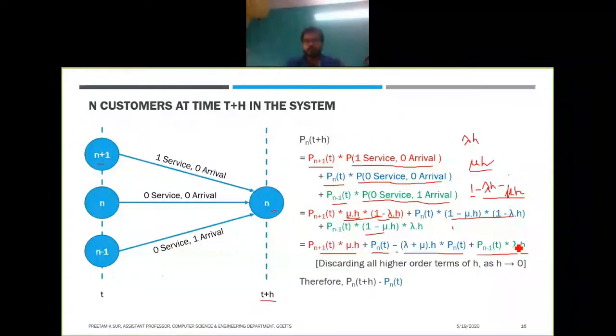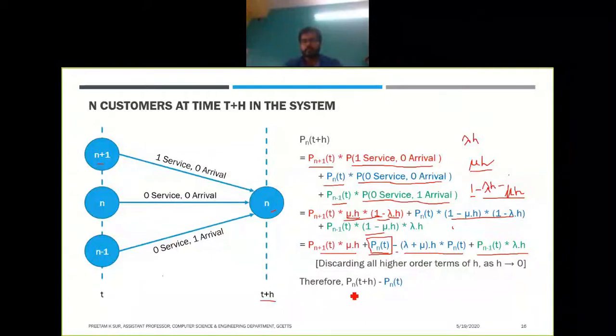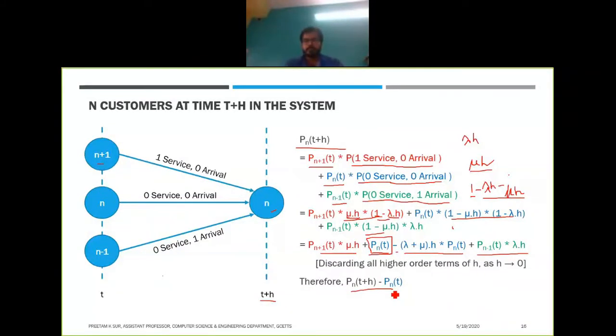Now if you take this pn of t to the left hand side, we have the whole equation for pn of t plus h. So we get pn of t plus h minus pn of t, which will be equal to the rest of the terms.